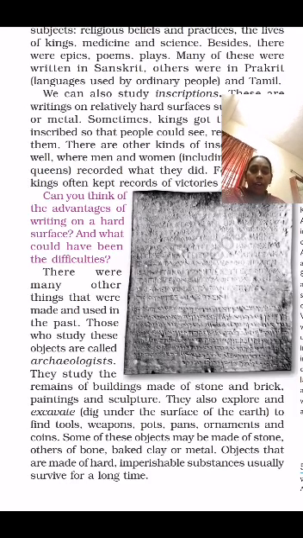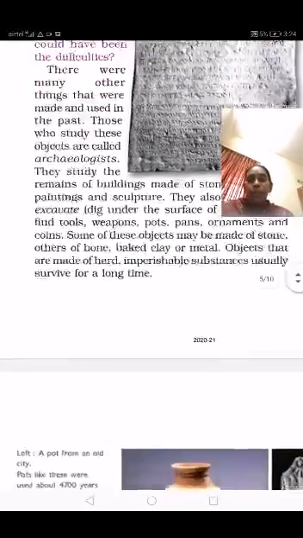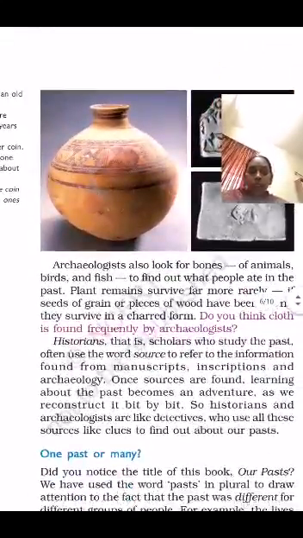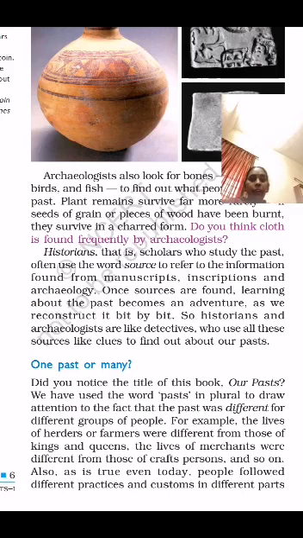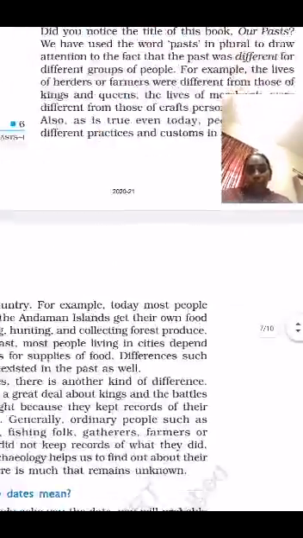The archaeologists find which are the rulers, which animals they used. By seeing the bones also they give the information. And also, children, the past can be in plural form, because the past was different for the herders and farmers also. So even the different forms of the craft persons; even today people follow different practices. We can see the stitching and different designs on the cloth, or on the pots or on the different types of vessels also.